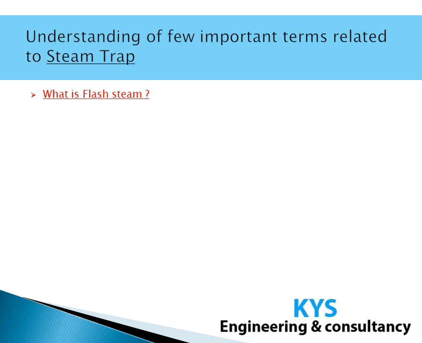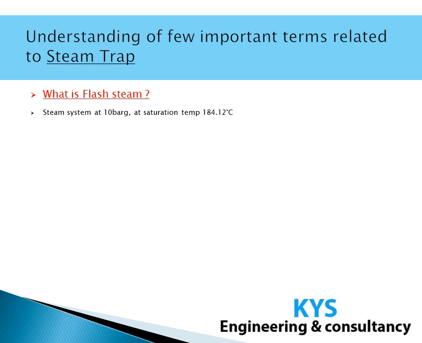Now to make it more clear, suppose we have a steam system which is at 10 bar gauge at its saturation temperature, 184 degree centigrade, and the condensate is formed at the saturation temperature and gets discharged to the atmosphere, where the pressure will be 1 bar. This condensate which is getting discharged to the atmosphere can exist as water only at 100 degree centigrade. So the condensate is formed at 10 bar gauge and is discharged to atmosphere at 1 bar.